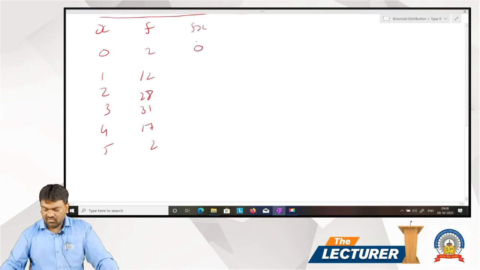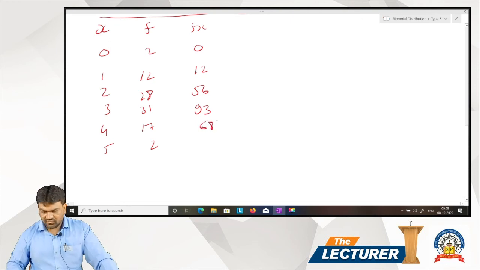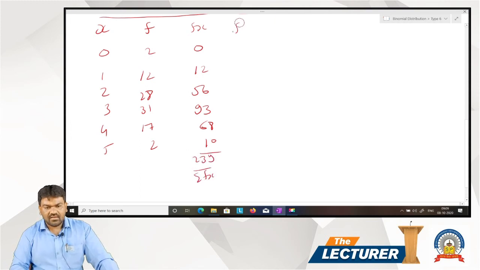Fx: 0, 12 multiplied by 1, that is 12. 2 multiplied by 28, that is 56. 3 multiplied by 31, that is 93. 17 multiplied by 4, that is 68. 5 multiplied by 2, that is 10. Total 239. Sigma fx.